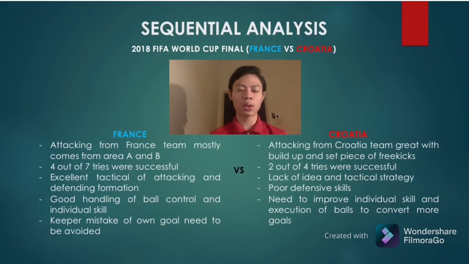They lacked ideas and tactical strategy. They had poor defensive skill to hold the pressure of attacking from France. They need to improve individual skill and execution of the ball to convert more goals. I think that's all from me.